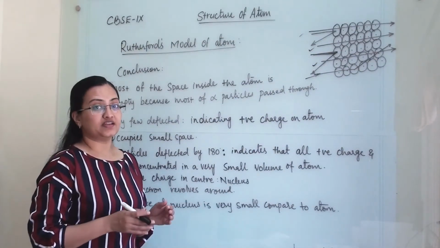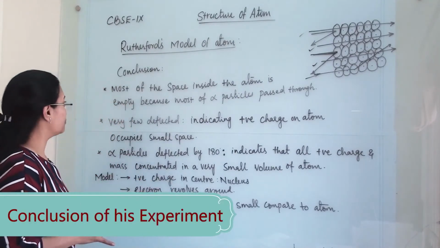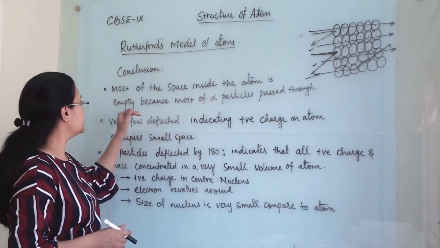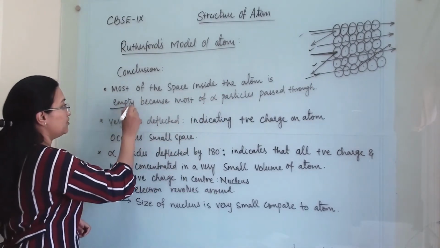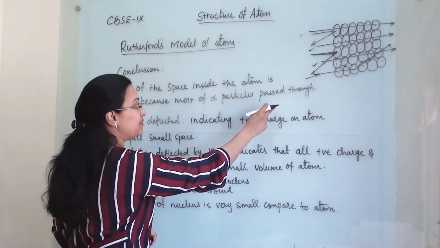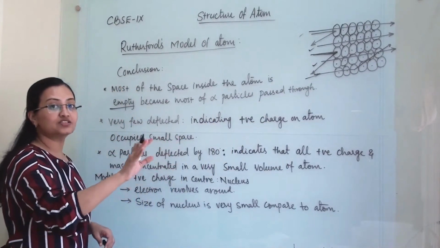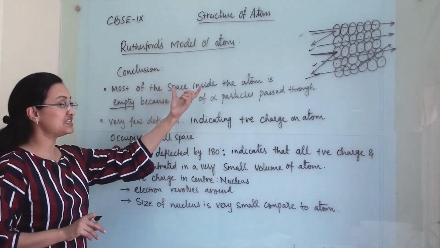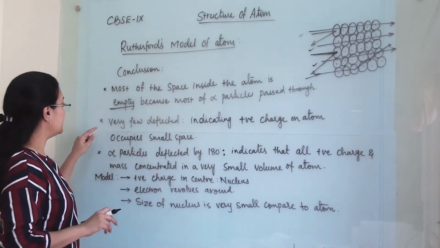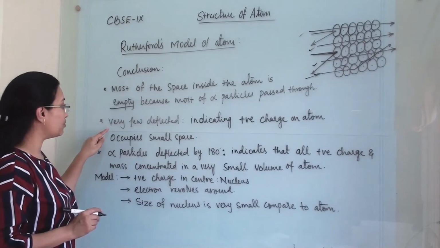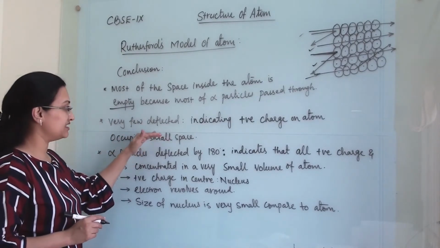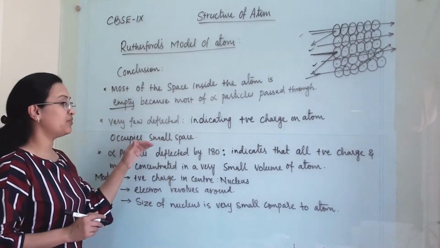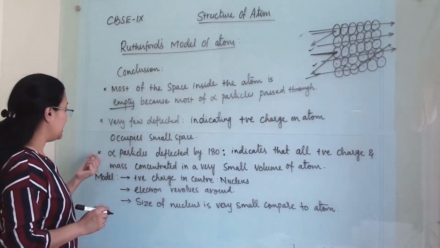Based on his experiment, he derived some conclusions. First, most of the space inside the atom is empty, because most of the alpha particles passed through the gold foil. Then second, he concluded that very few were deflected, so it indicates that the positive charge on the atom occupies a small space.